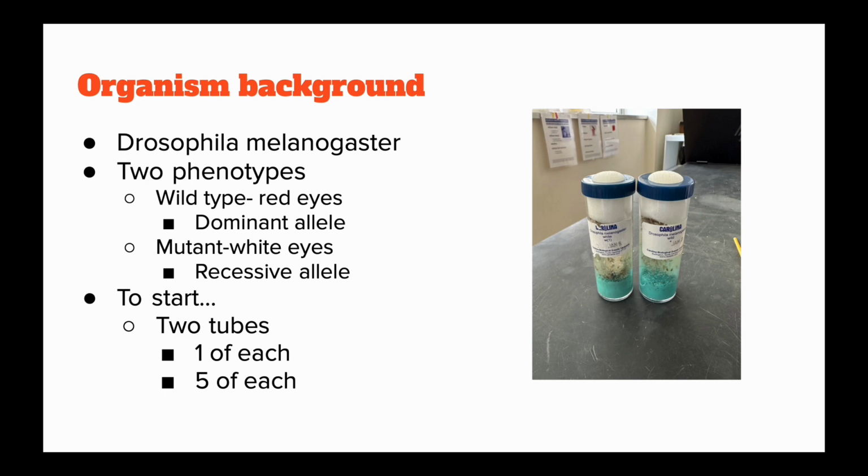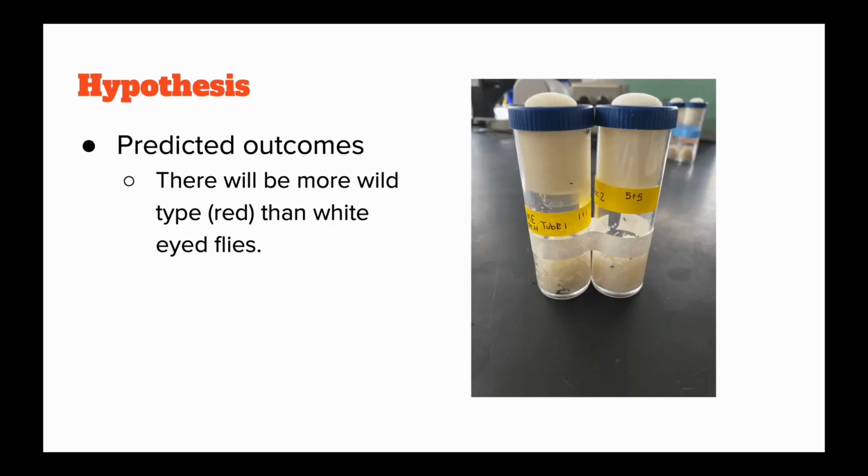To start, we will have 2 tubes which will provide for the populations. One tube will have 1 of each phenotype, and 1 tube will have 5 of each phenotype. Our hypothesis is that there will be more wild type or red-eyed fruit flies than there will be white-eyed flies at the end.